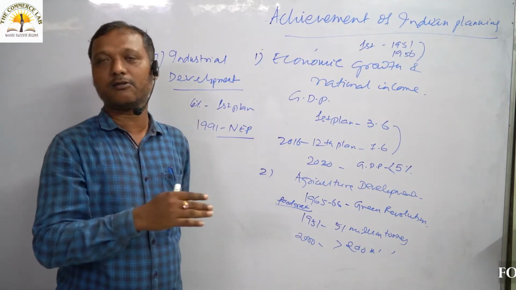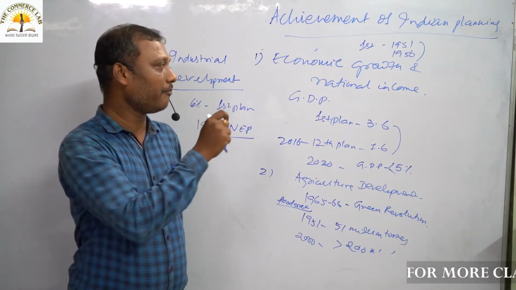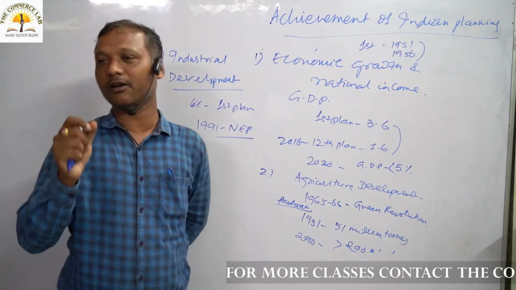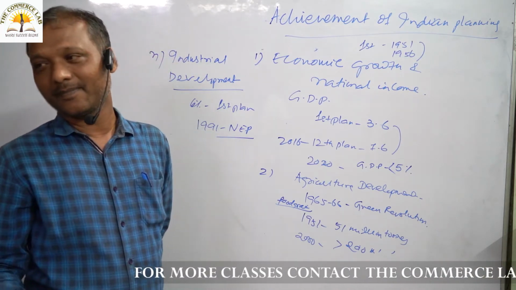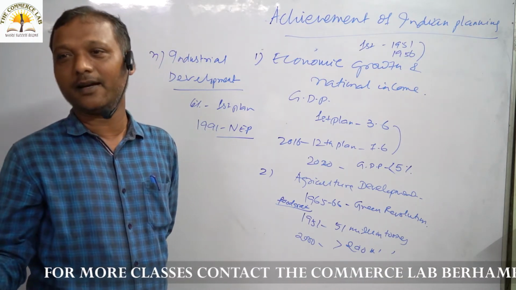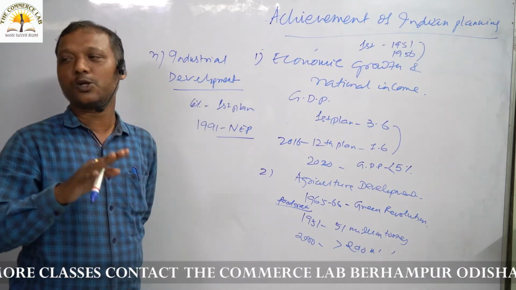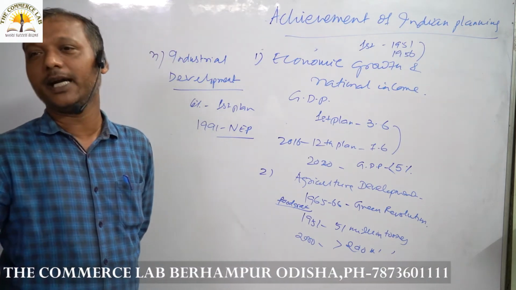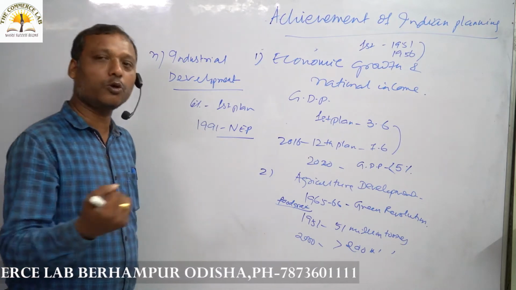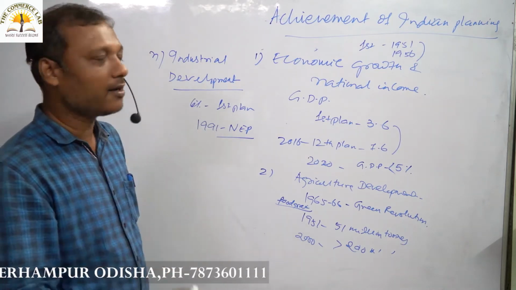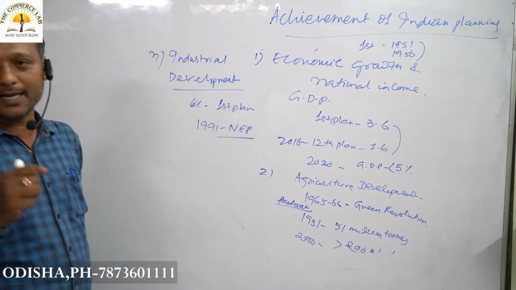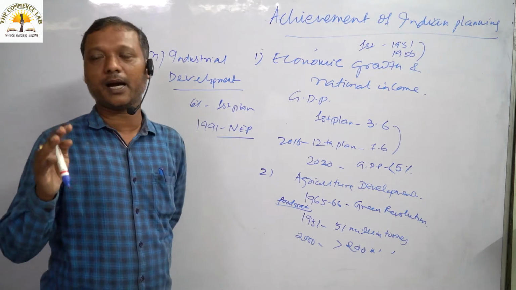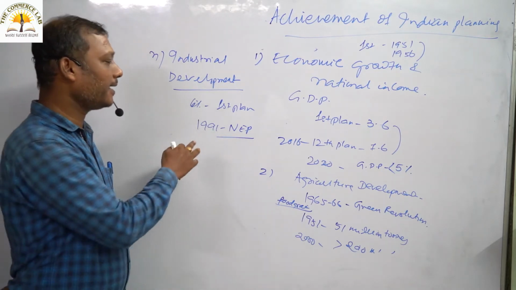Now we are slowly performing in industrial development, because in the starting itself, we had already realized, before independence, and at the time of implementation of the 5-year plans, that without industrial development, we can't develop. The history of world economy is telling us that the countries that have developed, the countries that are advanced, are so strong in industrial development. So to be strong in our economy, we have to develop our industrial sector. But industrial development was not satisfactory till 1991.